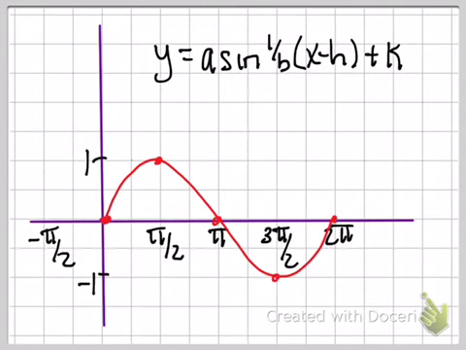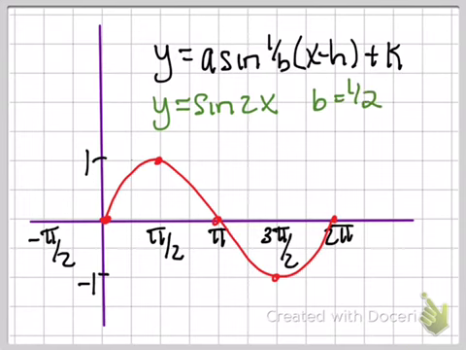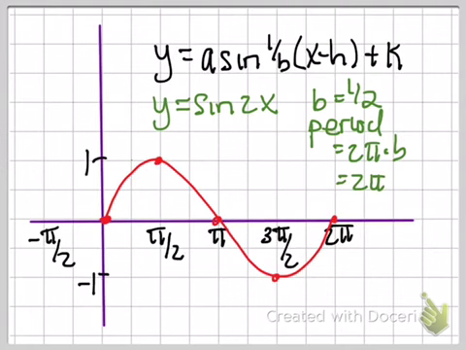Now suppose we wanted to affect the horizontal stretch or compress. That's the B factor. So suppose we wanted to graph y equals sine 2x. That makes B 1/2. Remember, the B flips over, which affects the period. Since the period is 2 pi times B, we get 2 pi times 1/2, which is equal to pi.